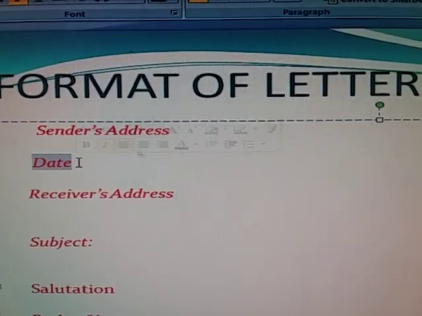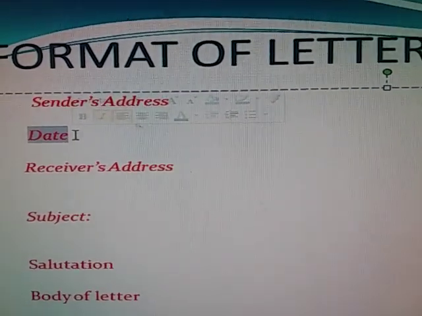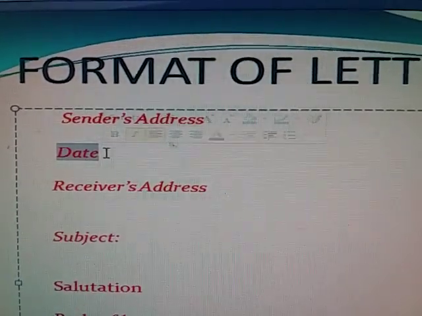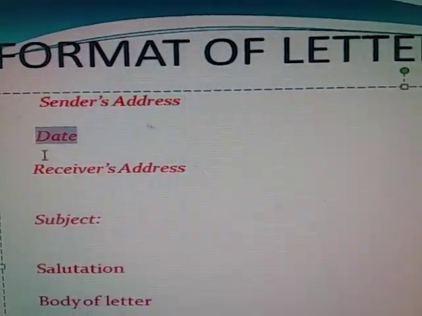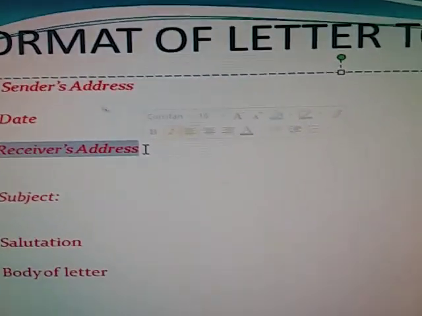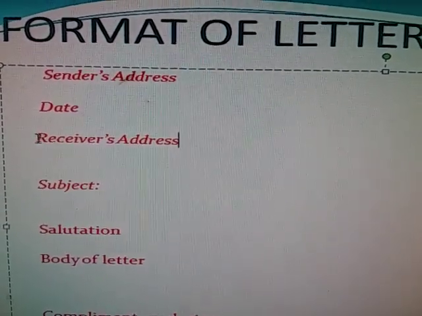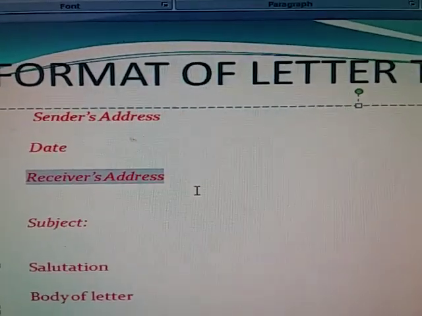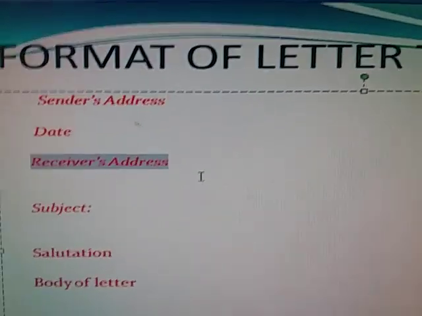Again, dear student, you are to keep in mind when you are mentioning the date, the name of the month must be in full and must be spelled out. Then after the date, we write the receiver's address. When we talk about the receiver's address, dear students, again we should keep in mind that it must be the one given in our question.